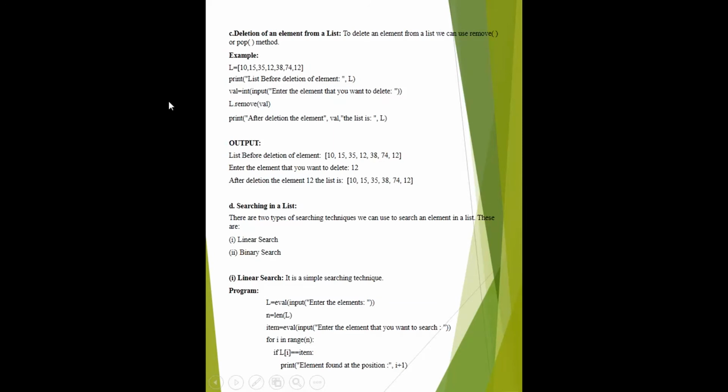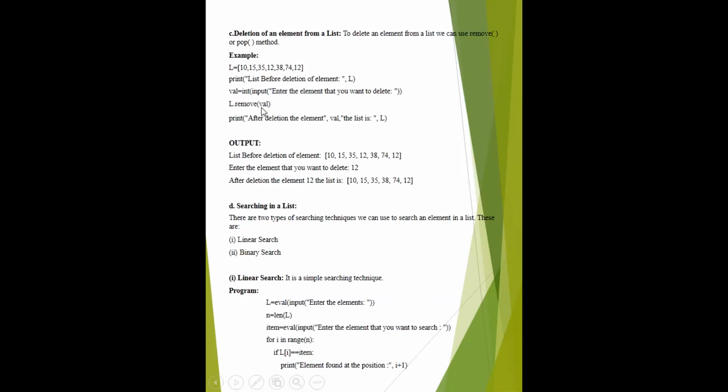After giving the value, you have to use either remove or pop. If you are using the remove function, you write L dot remove, and in the brackets you give the parameter val, which stores the value which you want to delete.